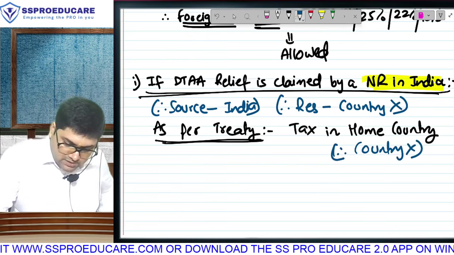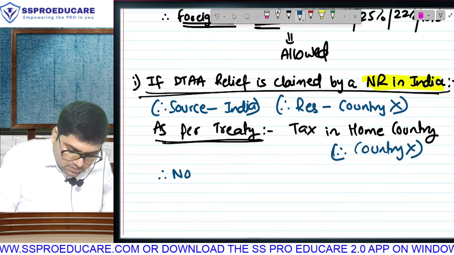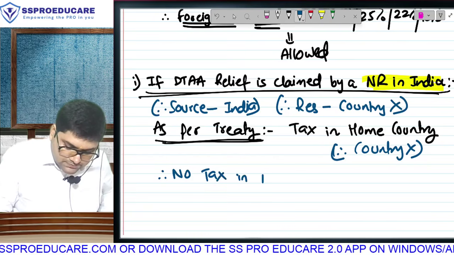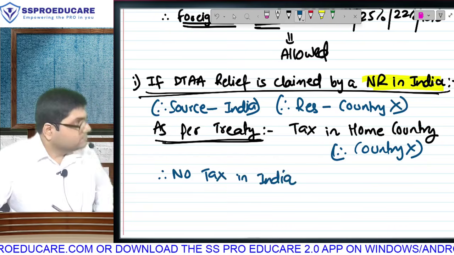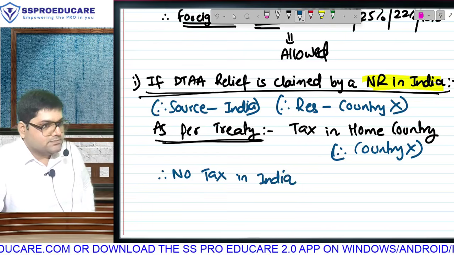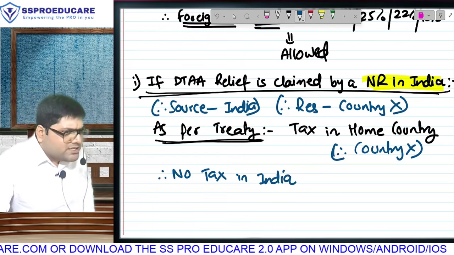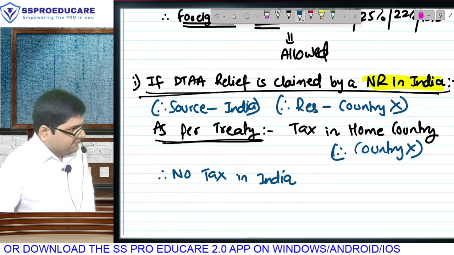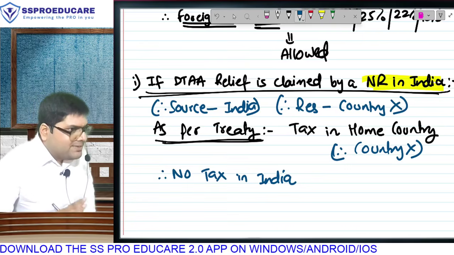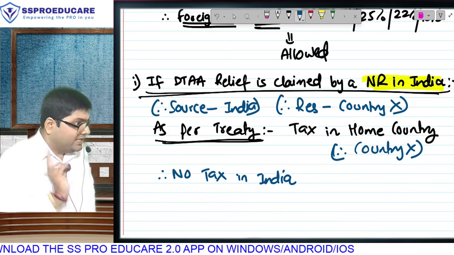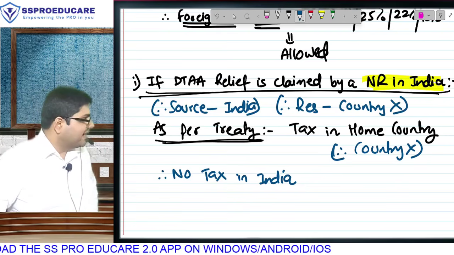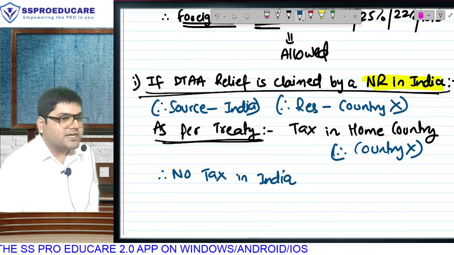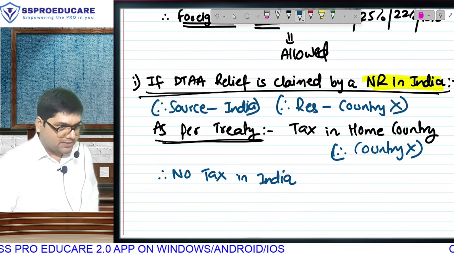And are you clear that therefore there will be no tax in India? Why? Not because India is keen on giving you relief, but because India has done a treaty, and once you do a treaty, you have to honor it. First be clear, this point I is applicable only if, as per the treaty, the home country will get tax. If as per the treaty the source country gets tax, this point is not applicable.